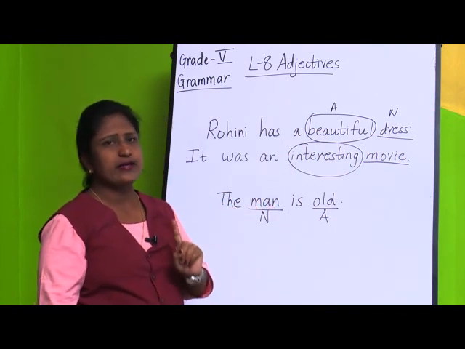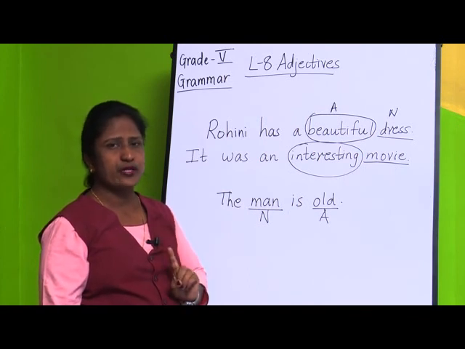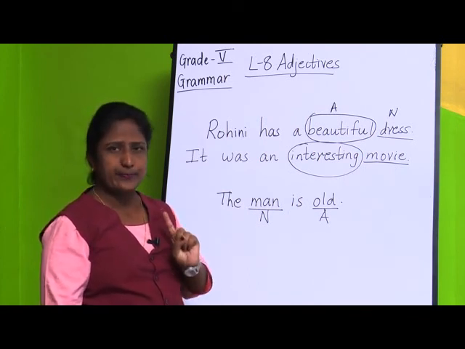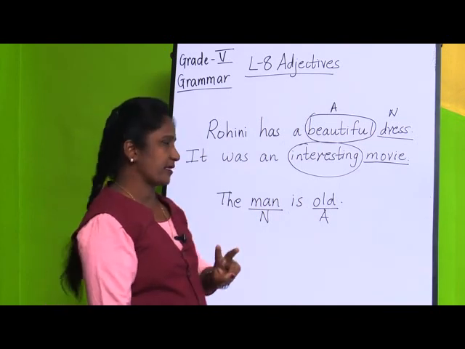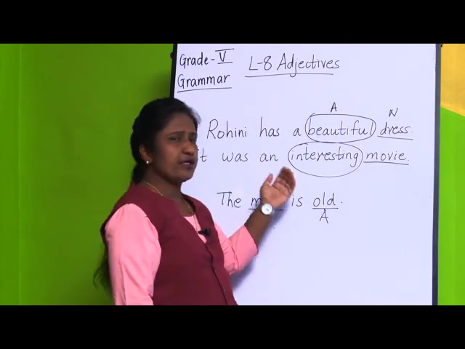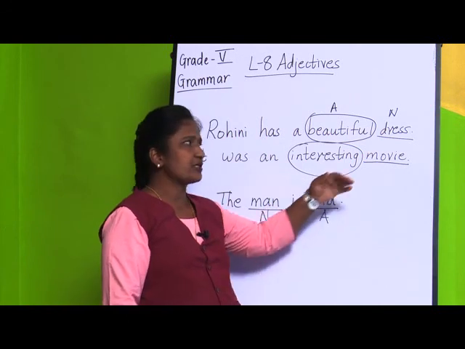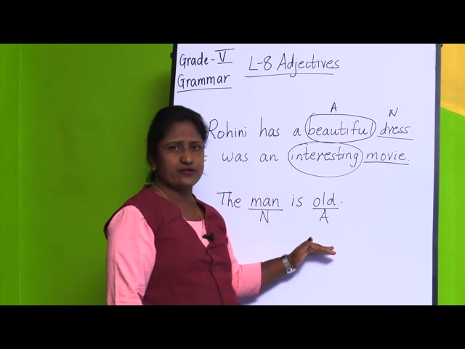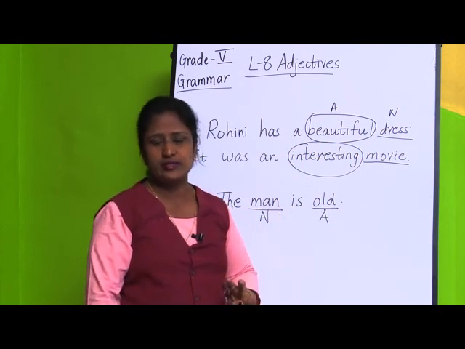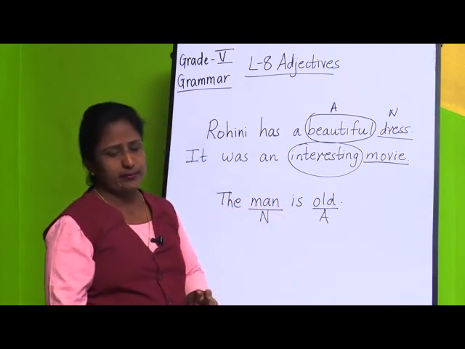First thing is what? It describes or tells more information about any person, place, animal or thing. And second thing is what? Usually or sometimes an adjective may be before the noun or it may be after the noun. These two things you always have to remember.